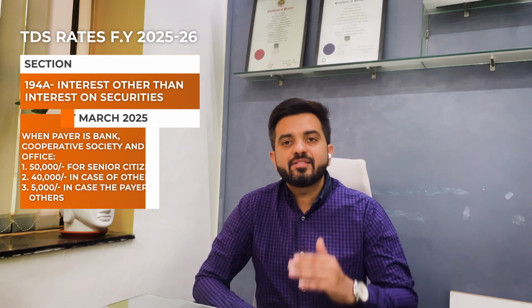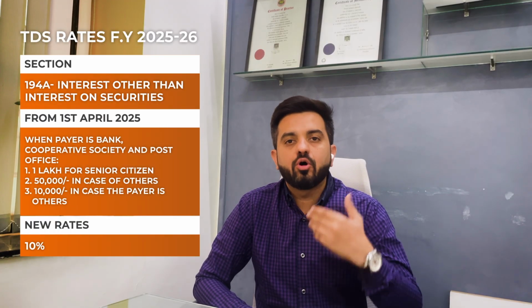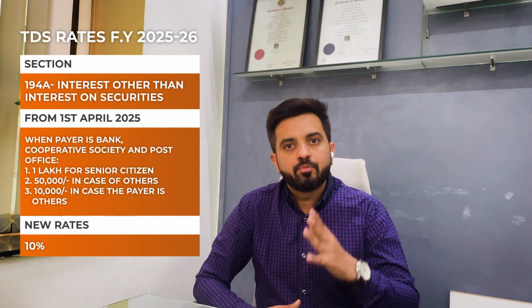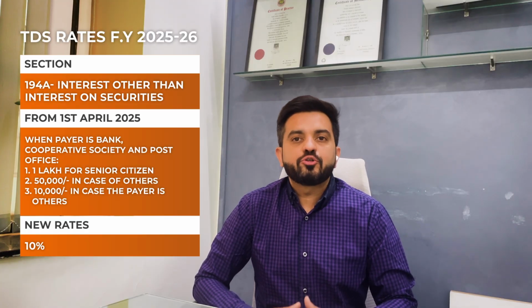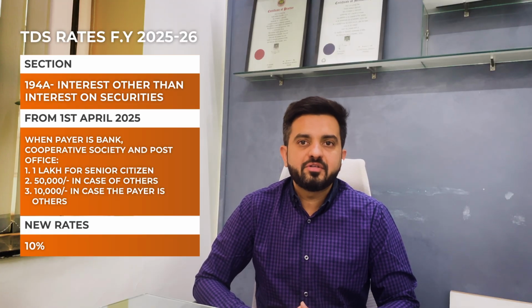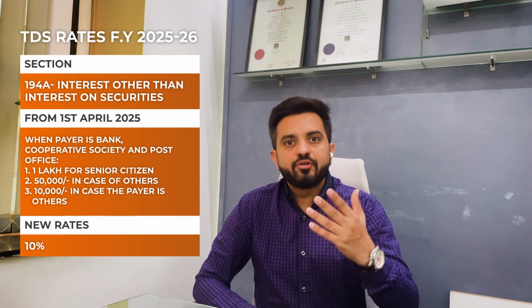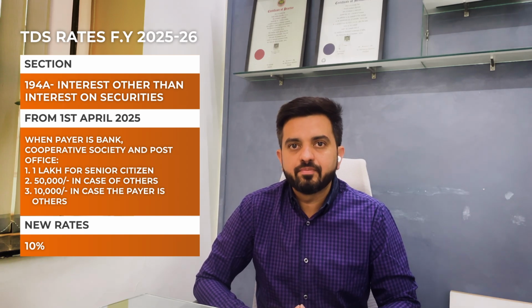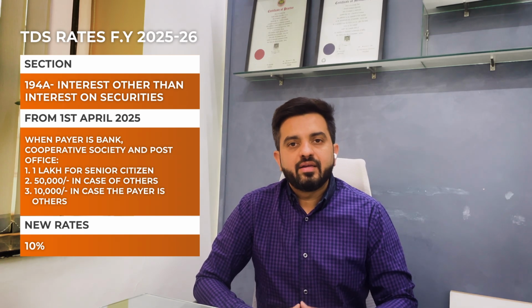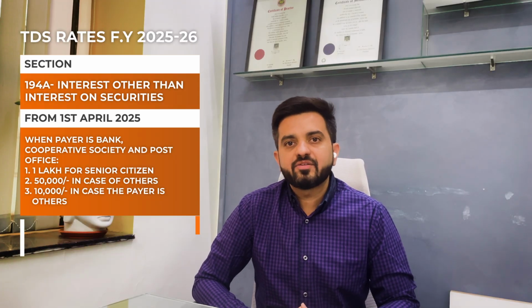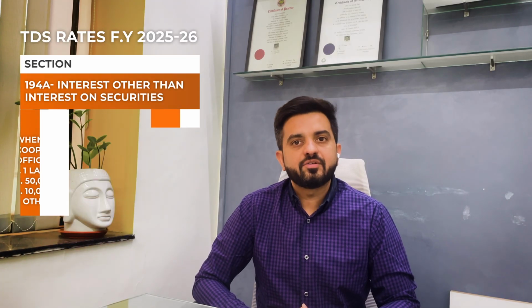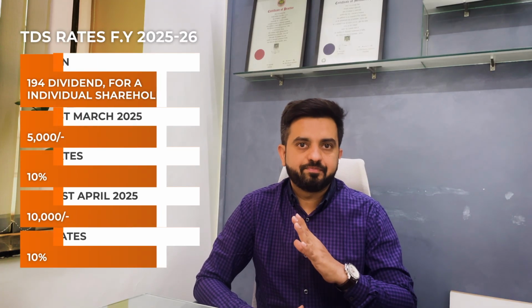And in case the payer is others, that means other than bank or cooperative society or post office, then the threshold limit earlier was rupees 5,000 and now it's rupees 10,000. Means individual to individual transaction. The TDS rate is same as earlier, that is at the rate of 10%.